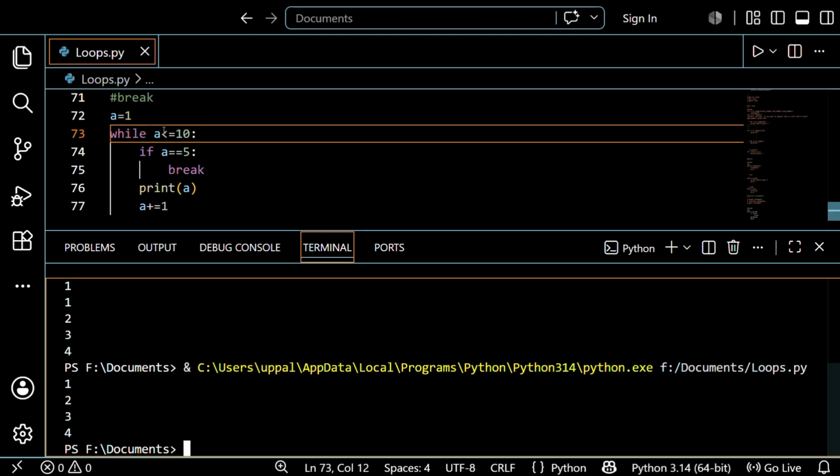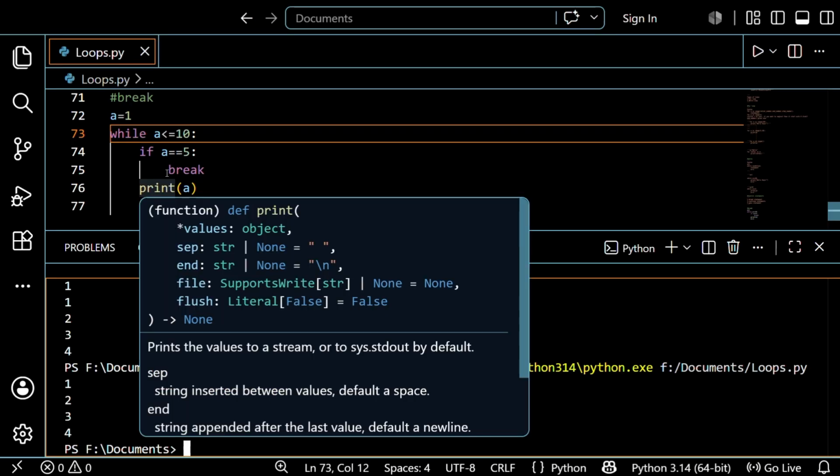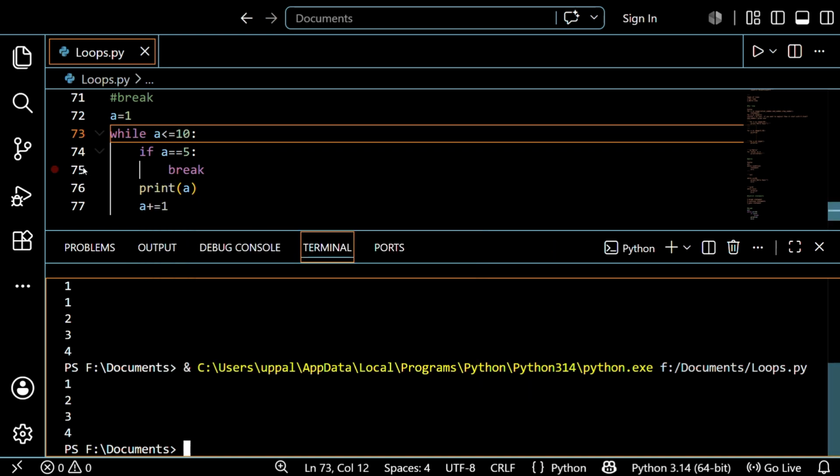See guys, don't worry. Initially a is equal to 1. After writing the condition, it verifies that 1 is less than or equal to 10, true. And again it checks the condition. You know nested if, like a condition inside a condition, meaning an if inside an if. I'm using the if inside the while. It is also possible, guys, don't need to worry. So after that I check if a is equal to 5, and if it is correct, it will break. Otherwise it goes to the print statement and increments.